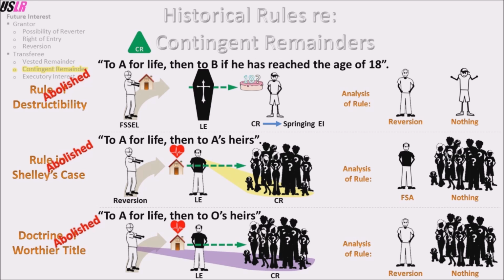The reasoning for the rule was to make it easier to transfer land. For example, O and A could transfer the estate as a fee simple absolute without any trouble. Note, this doctrine is a rule of construction, so O's intent supersedes the rule. Thus, if O's intent was to create a contingent remainder in his heirs, then that intent is binding.